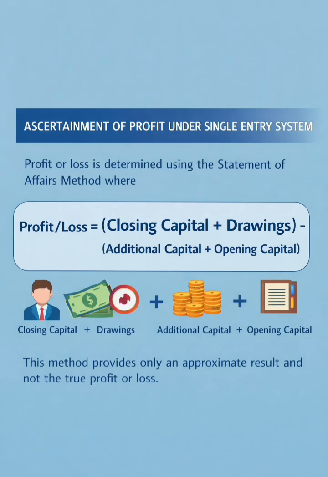Ascertainment of profit under single entry system. Profit or loss is determined using the statement of affairs method, where profit or loss equals the sum of closing capital and drawings minus the sum of additional capital and opening capital. This method provides only an approximate result and not the true profit or loss.